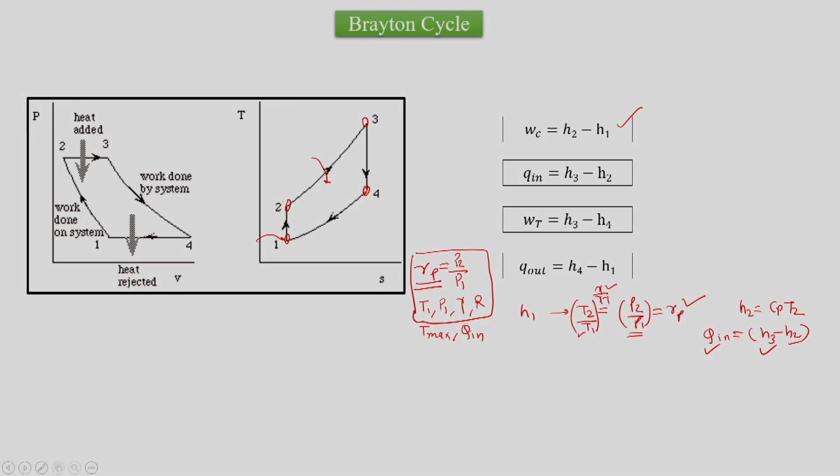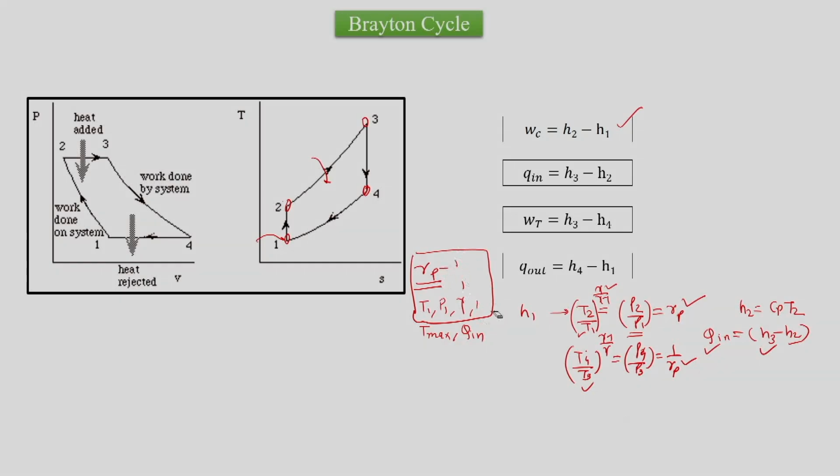In parallel we can know everything at state 4 by using the same formula, T4 by T3 bracket raised to gamma minus 1 upon gamma is equal to P4 by P3, but P4 by P3 is 1 upon Rp. So Rp is known, T3 is known, we can find out T4. That is how we will calculate each and every quantity. Since it is simple over here, we can use isentropic relations of gases, and we can also find out enthalpy by using the formula Cp into T.